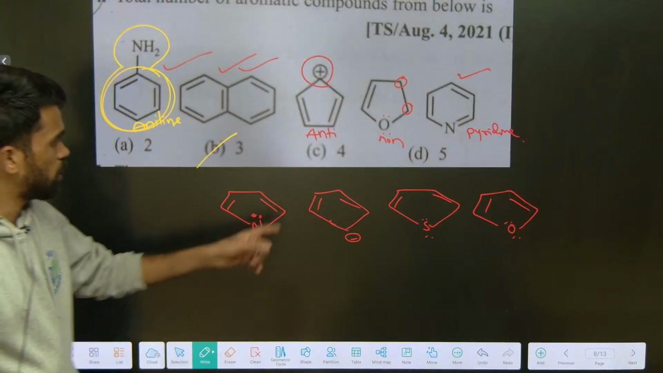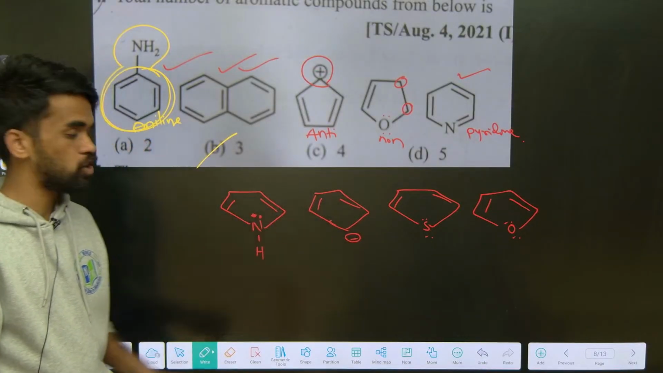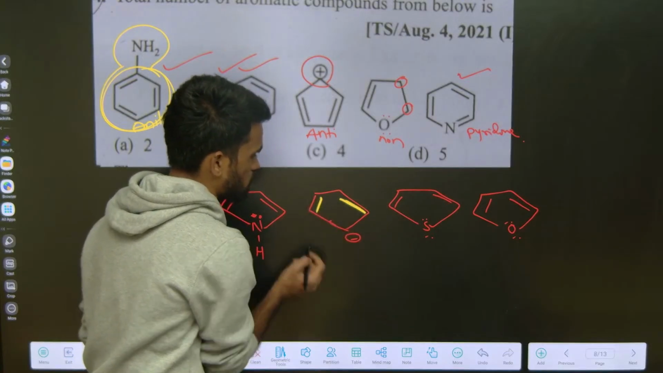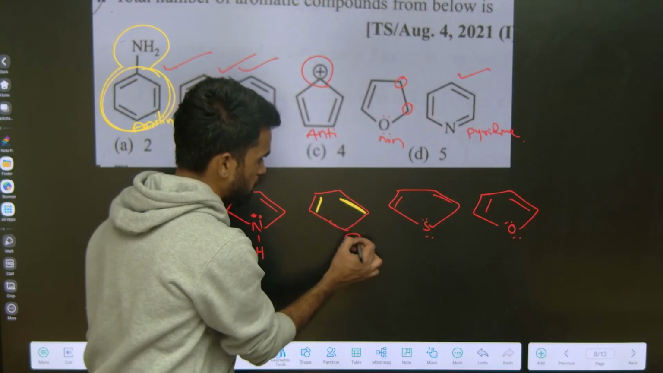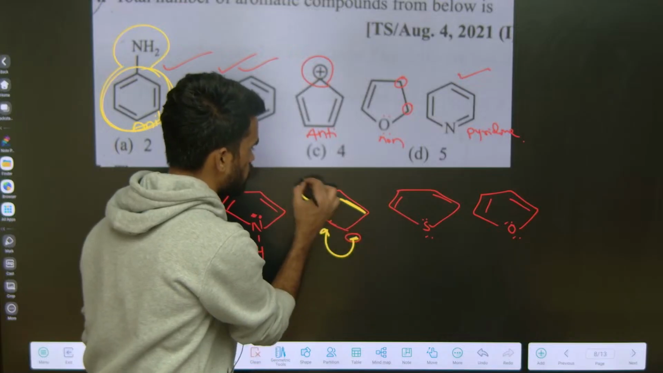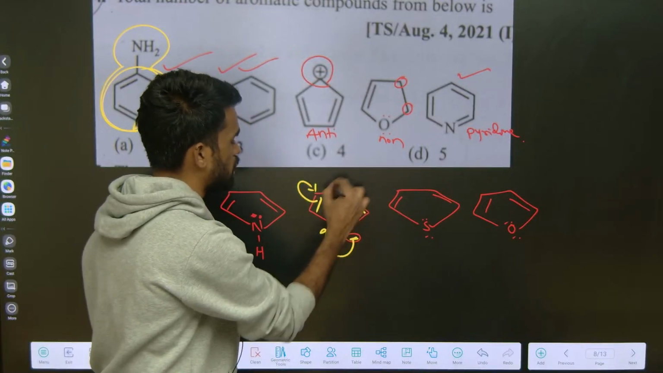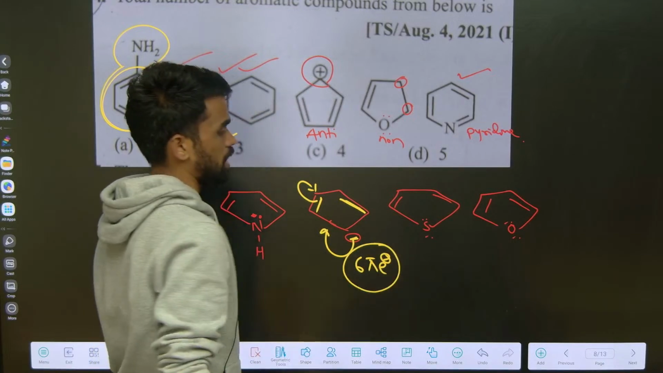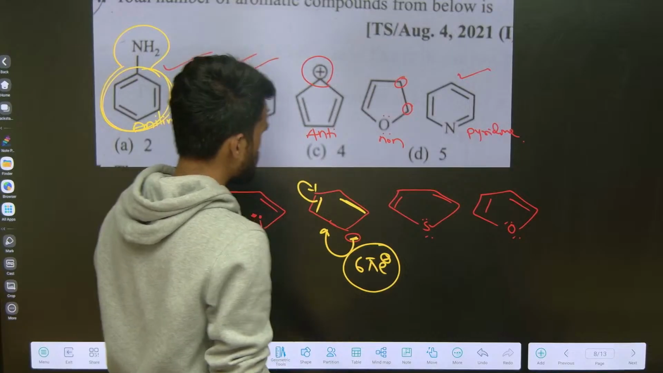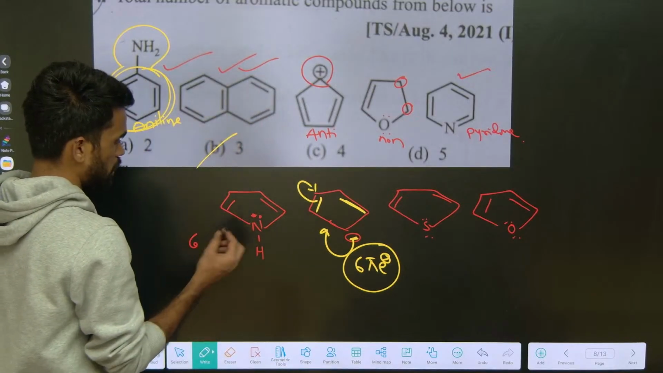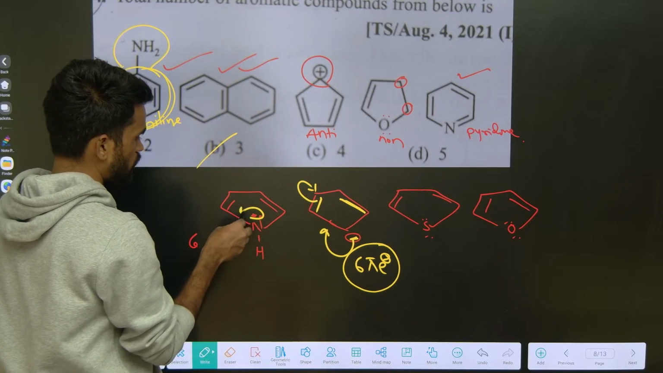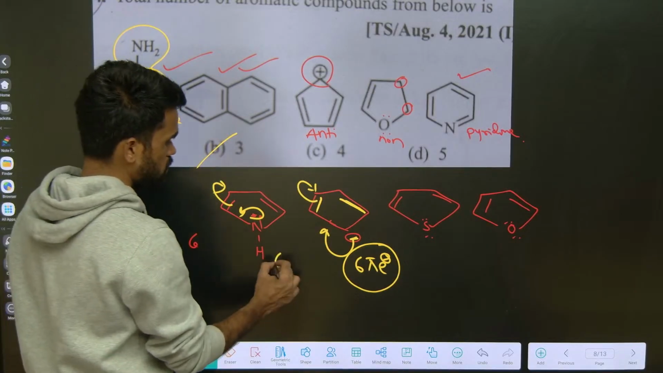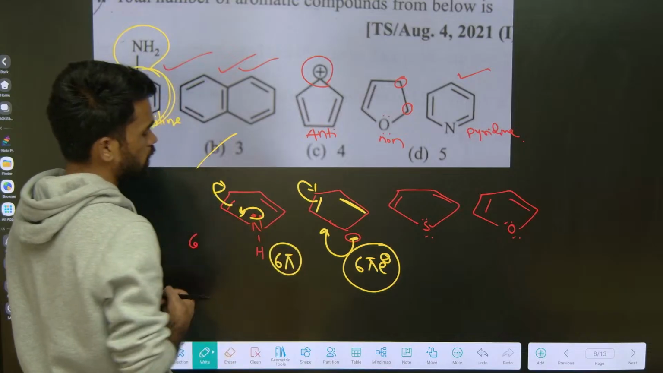See here, we know cyclopentadienyl anion is aromatic because here 2 pi bonds, like 4 pi electrons, are there, and this negative charge is in conjugation. So it will create a negative charge and it has 6 pi electrons. How many does it have? 6 pi electrons right now. Similar to that, if you observe here, aniline nitrogen is also having electrons, those are also in conjugation now. So this also has 6 pi electrons. So it means